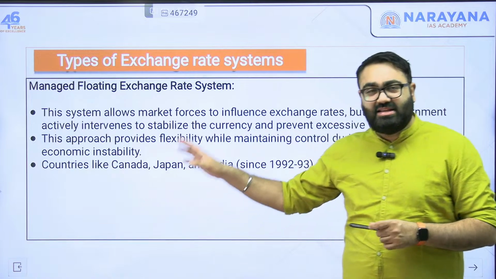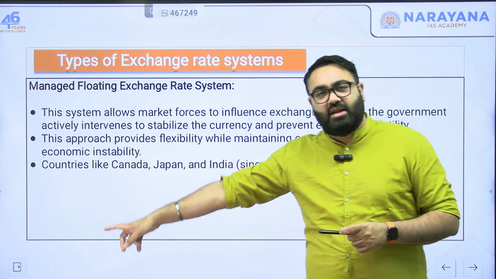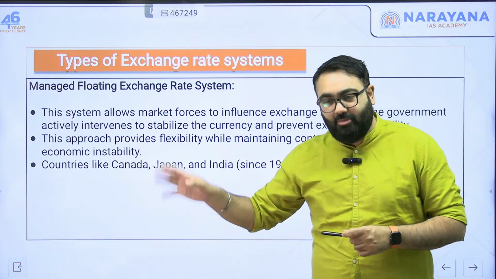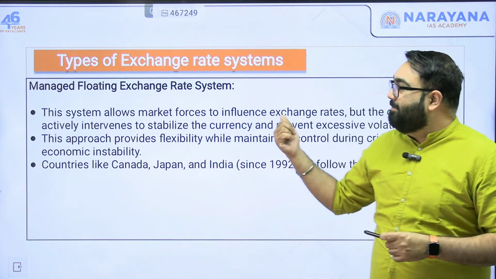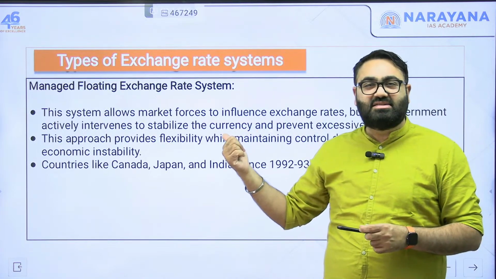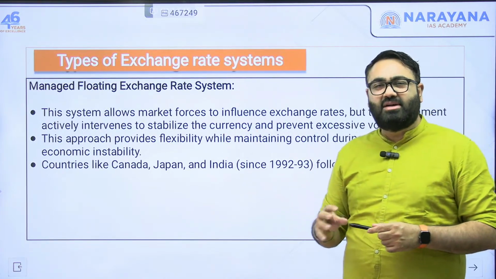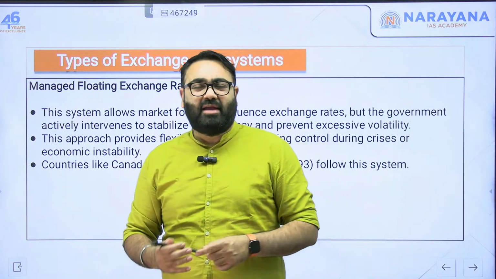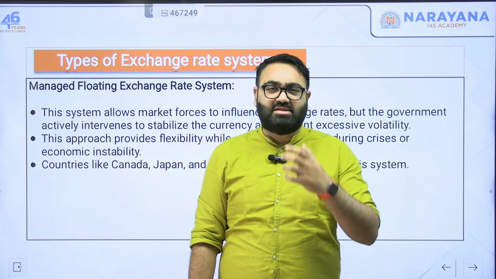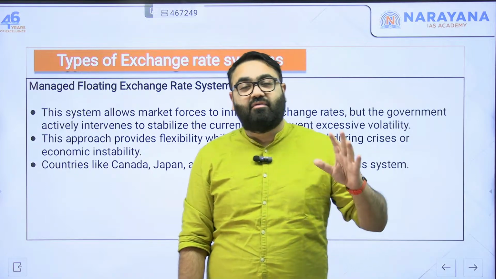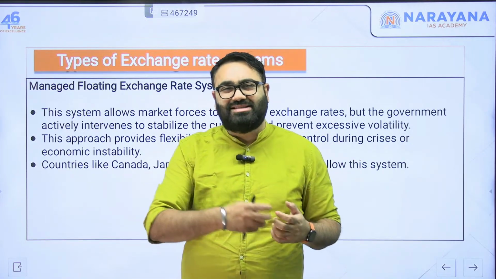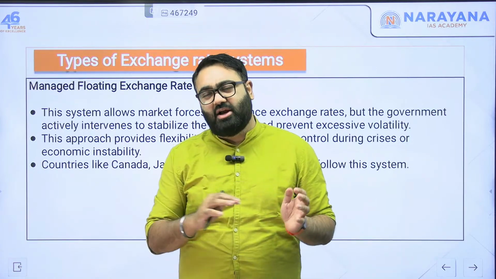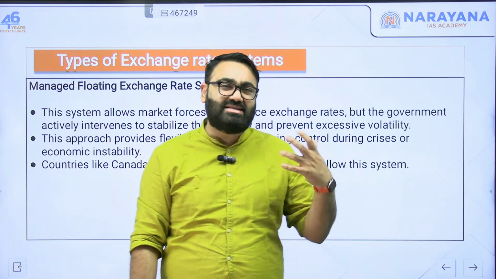So we were discussing the first method that countries use for determining the value of their currency, which is a floating method. That is, the governments just don't interfere. Second is a managed floating exchange rate system, where the countries or the governments do slightly intervene. They give a nudge to the currency because they want the fluctuations, the up and down nature of the currency, to go away. They want a certain kind of stability in the system. So this is the second one.